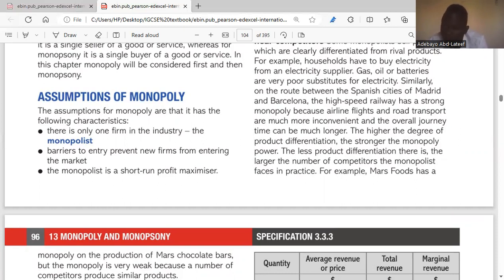Whatever we call monopoly, it means that there's only one firm in that industry, which means it is only one business, only one supplier of goods in that industry. And what's an industry? An industry is a combination of firms. For example, the educational industry: if we're having just one school in the educational industry in a country, that is what we call monopoly. That means we have a monopolist in that industry.